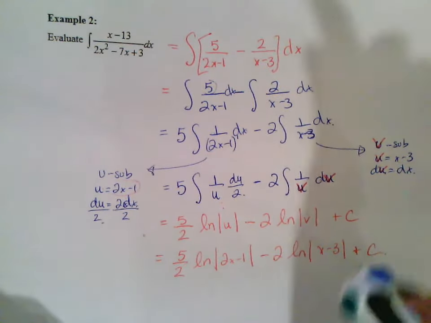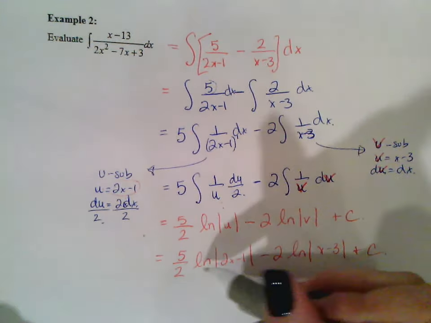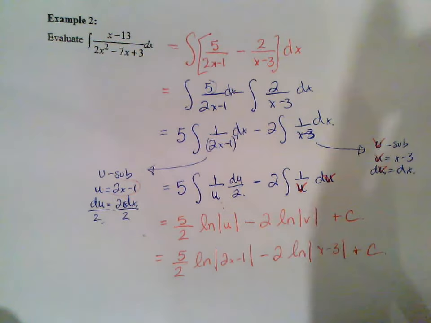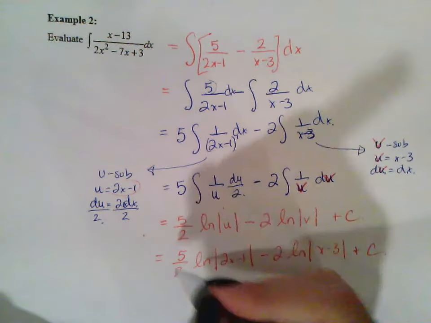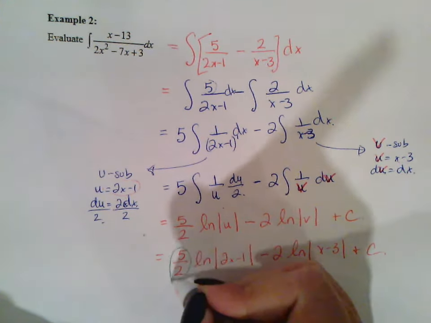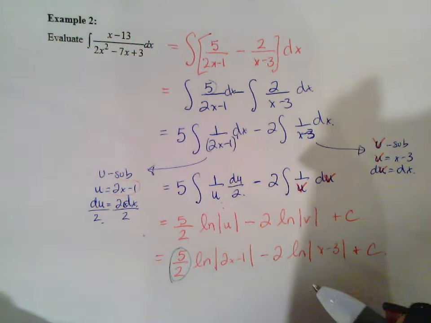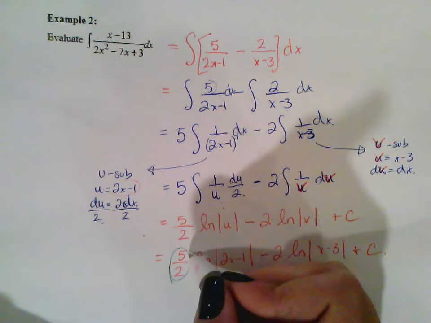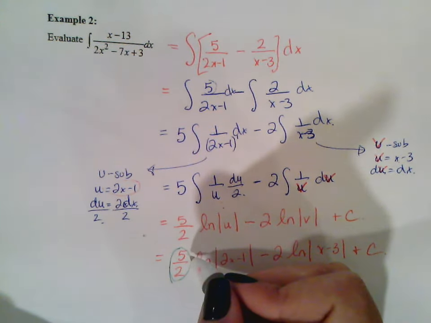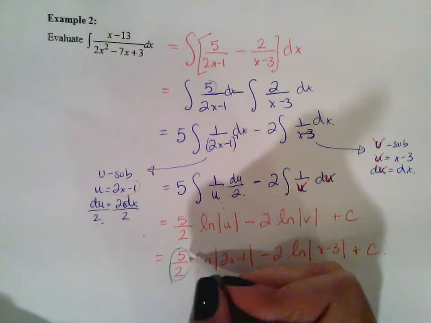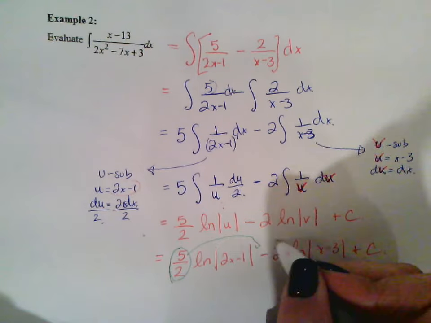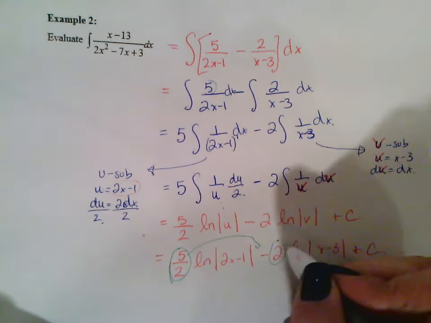Now we're basically done. Just keep in mind that this is natural logs, and on the AP exam what they could do is rewrite the problem. Remember that they can use the power rule and bring the coefficient that's in front of the ln and make it an exponent for both of these.